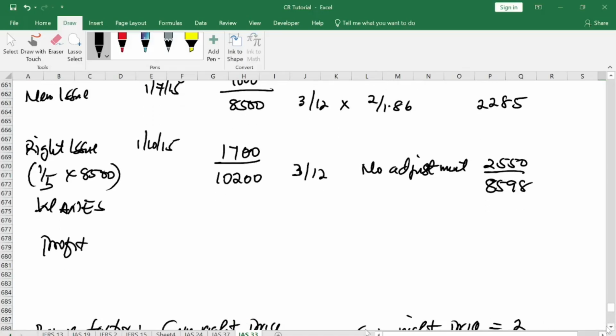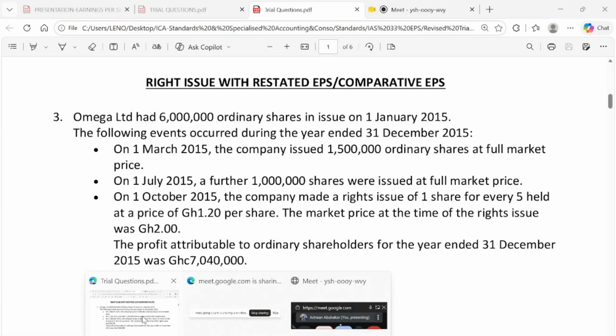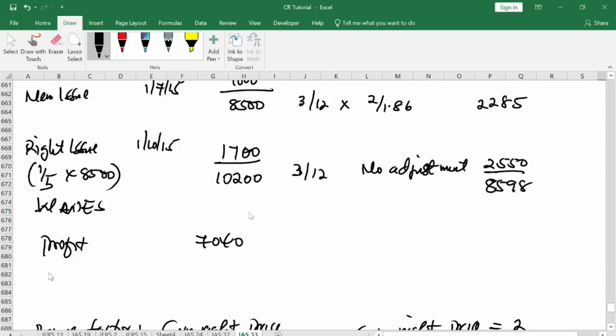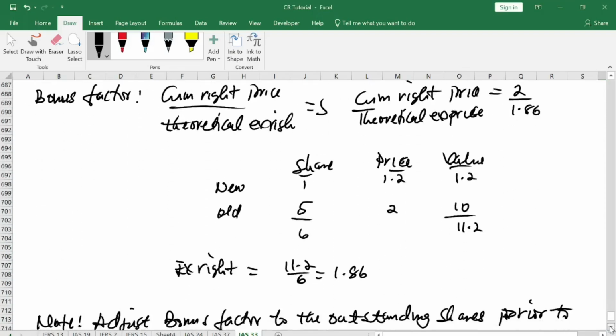In the question, did they give us profit? They gave us profit, which is 7,040. So then you can have your basic earning per share as 7,040 all divided by 8,598. Okay, so here you will have your basic earning per share to be 0.82. So that is the right issue. So far, so good. That is how it is calculated.